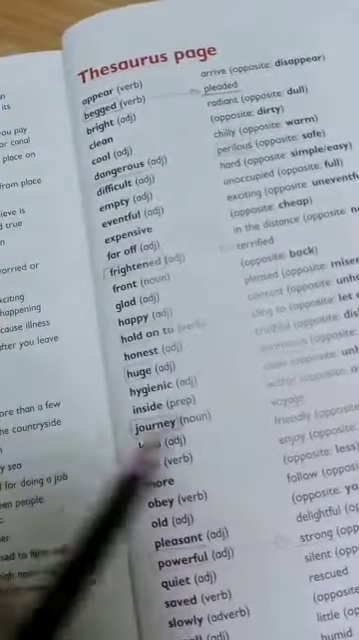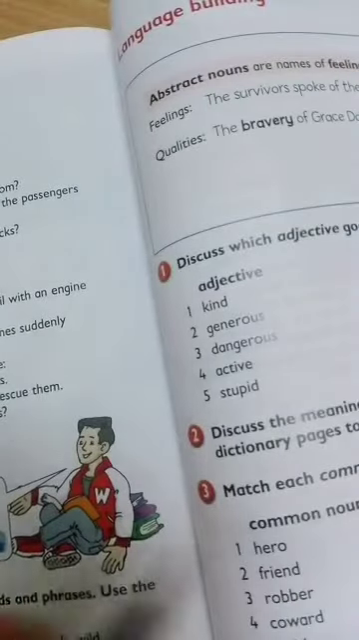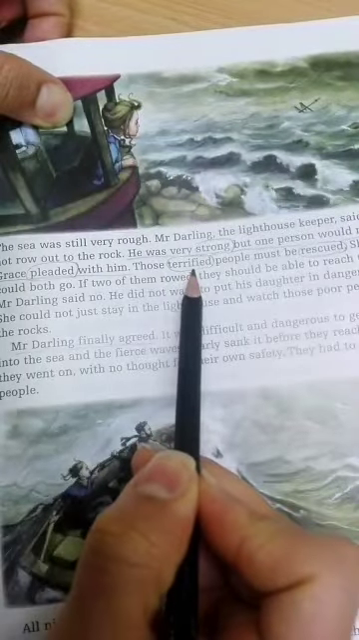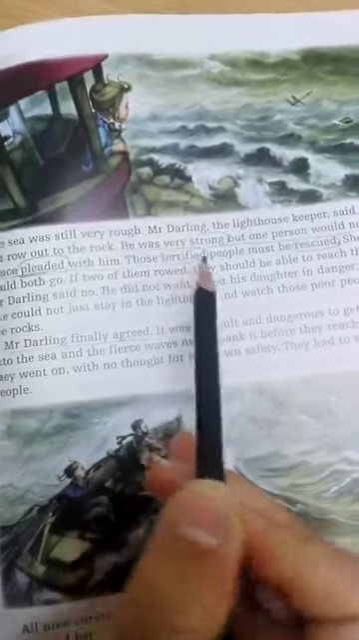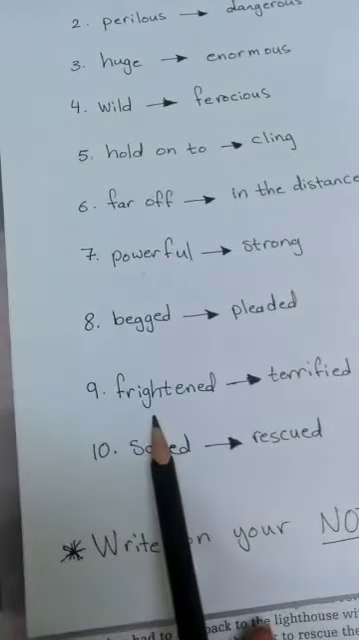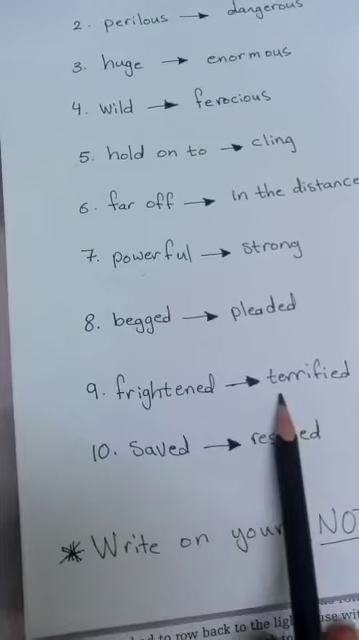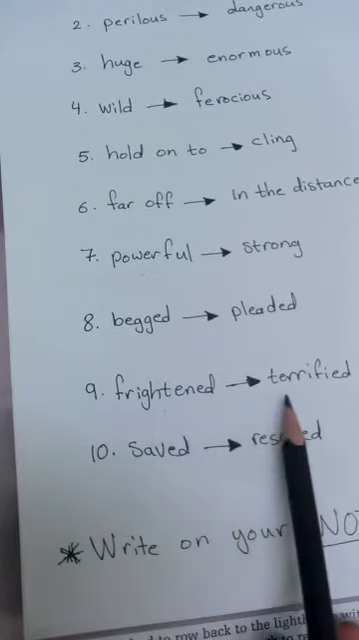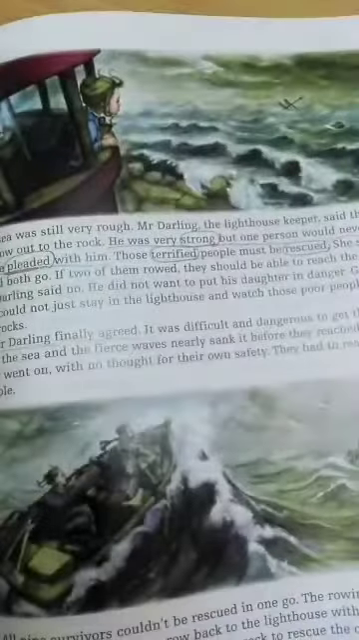Let's find the word terrified in the text. Can you find it? It's in here. This is the word terrified. So we have two synonyms, frightened and terrified. Next one.